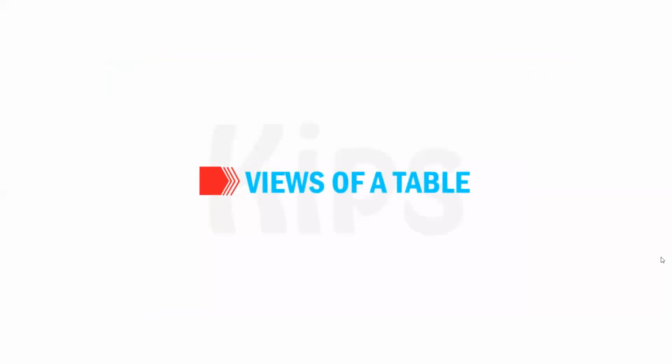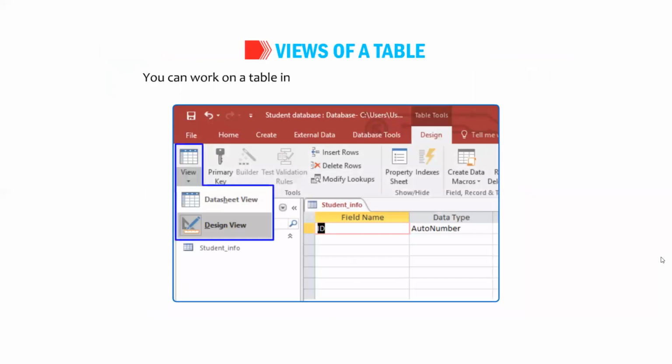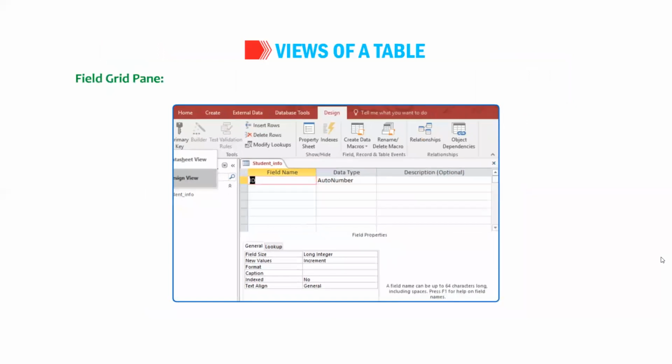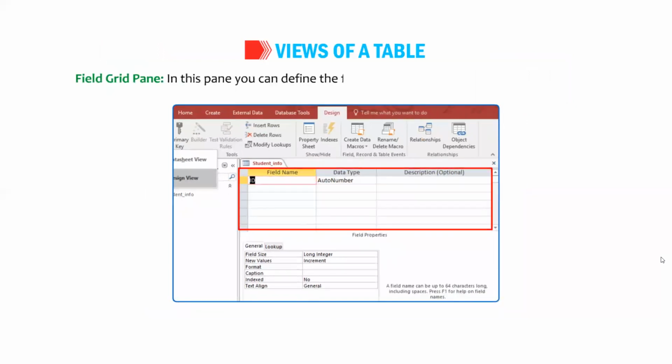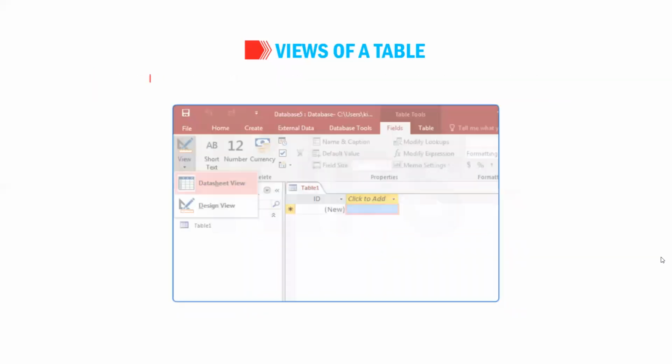Okay, students, let us understand about views of a table. You can work on a table in two views, Design View and Datasheet View. Design View. The Design View is divided into two parts. Field Grid pane. In this pane, you can define the fields' names, their data types and description. Field Properties pane. This section is used to set properties for the fields defined in the table.